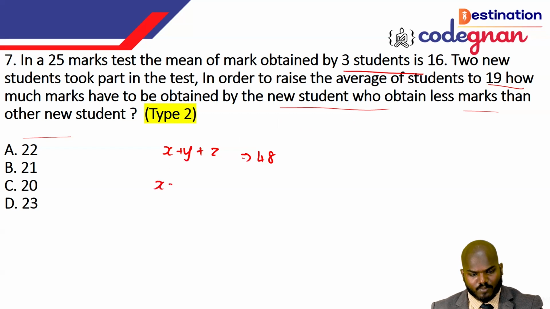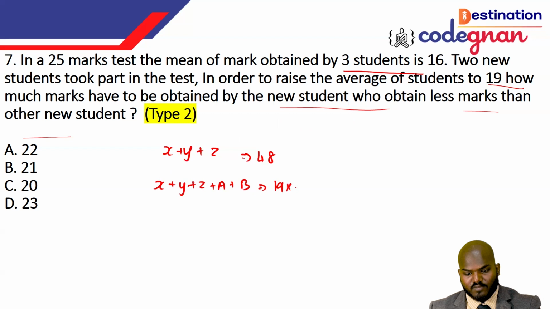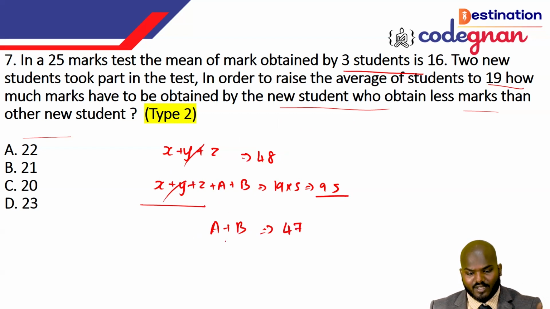That is X plus Y plus Z, these are the old students, and A plus B are the new students who have joined. Then the average has become 19. The total marks scored by all of them is 19 times 5, which is 95. So now you can easily identify by cancelling: A plus B is equal to 95 minus 48. You will get the value 47 directly.